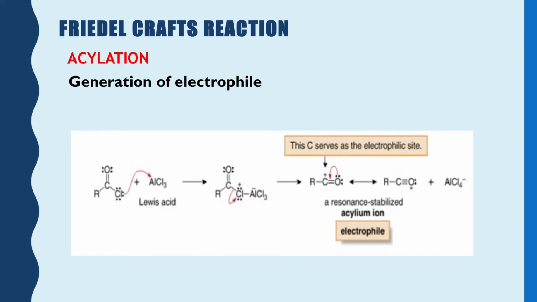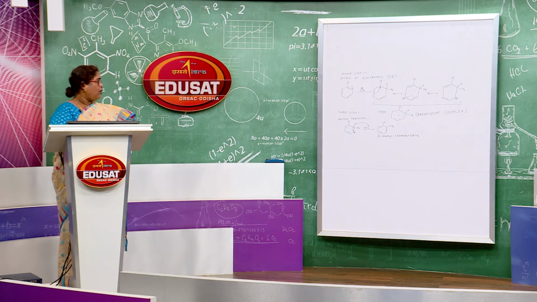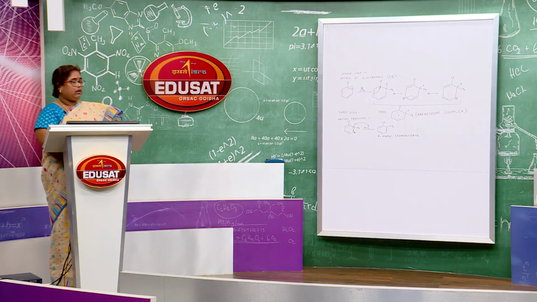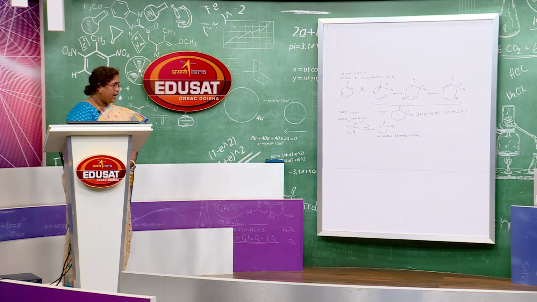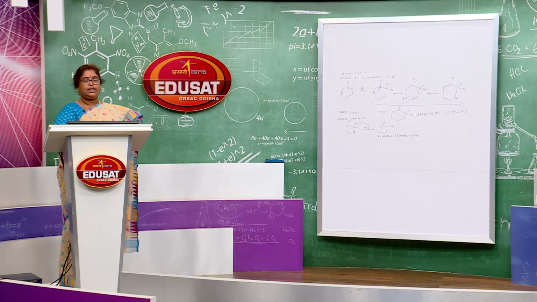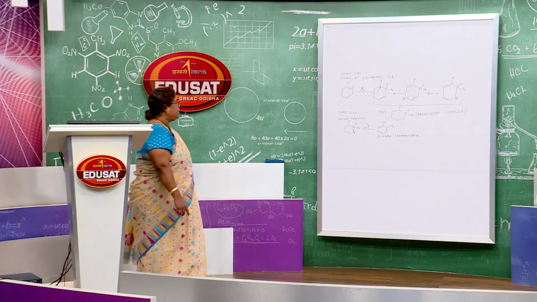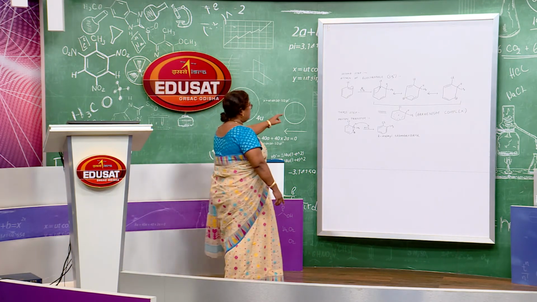Then what is the second step? The second step is the attack of the electrophile on the chlorobenzene. Now you may see in the diagram what happens here. The CH3 plus wants to join to this benzene ring.